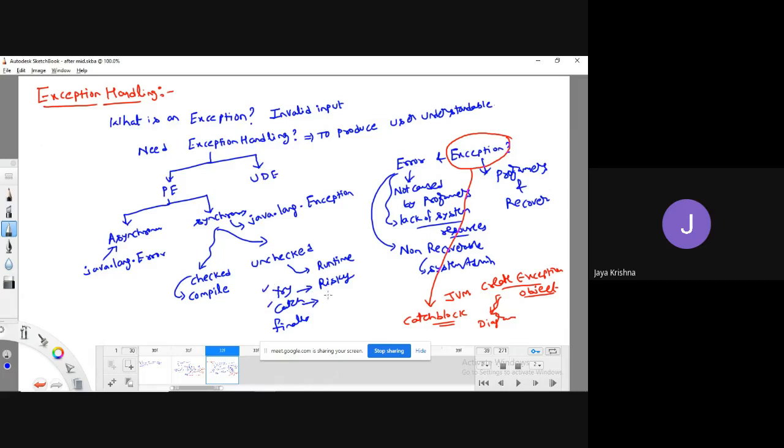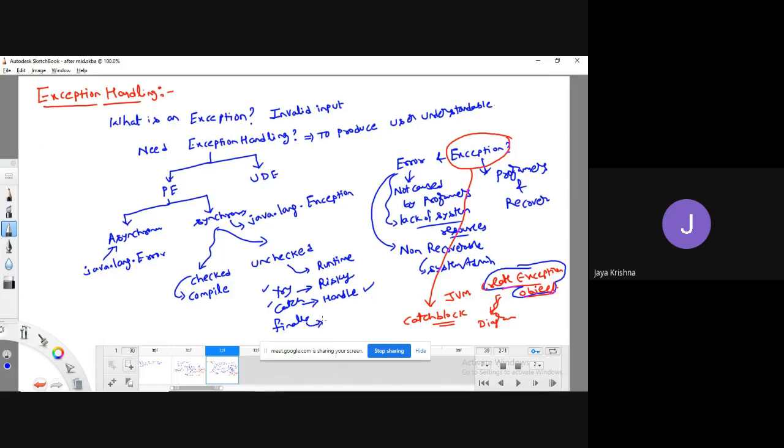In catch block, you are going to handle the exceptions which are going to rise in the try block. Whenever JVM creates an exception object, it automatically throws that object to the corresponding catch block. If there is no corresponding catch block, it will raise system defined error messages.